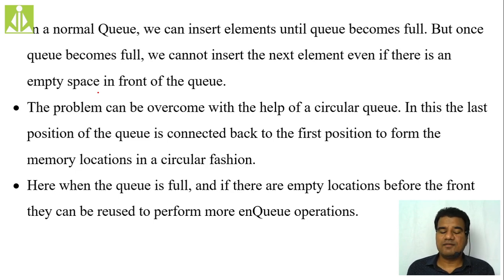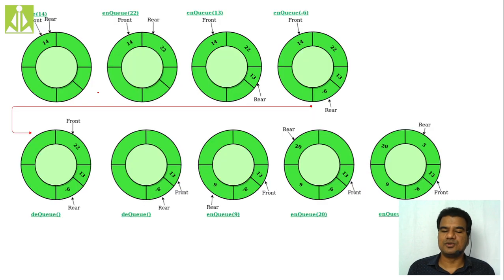So here, when the queue is full and if there are empty locations before the front, they can be reused to perform more and more enqueue operations. Even if the queue is full and you have empty locations at the front, you can utilize those empty locations to insert the new elements into the queue. So here I have given a detailed explanation in this graphical representation of how a circular queue will operate, or how a circular queue will perform its operations.